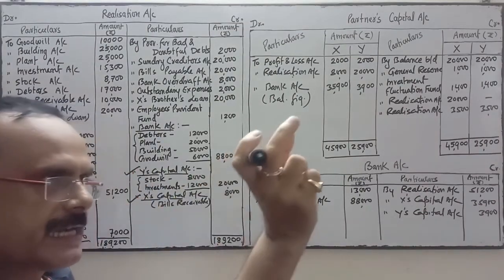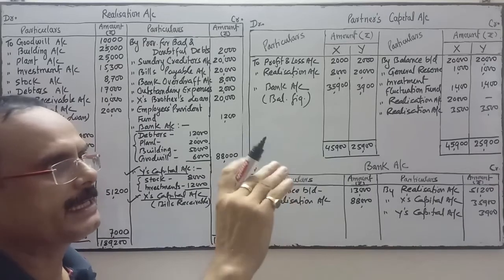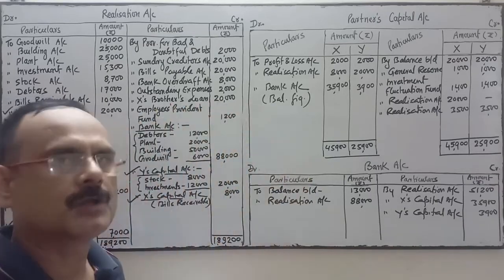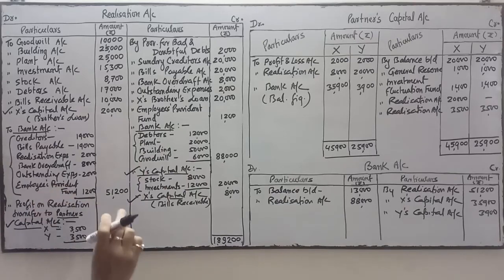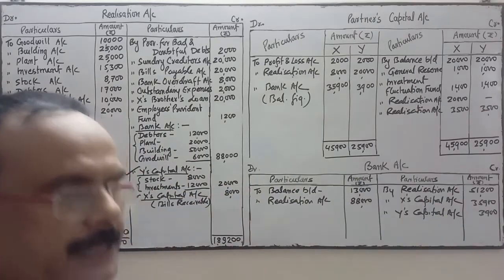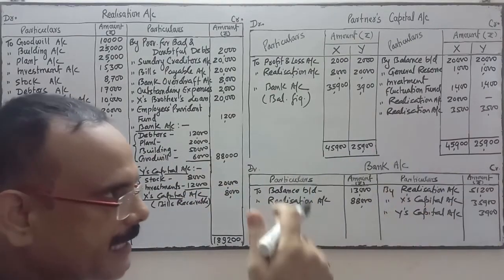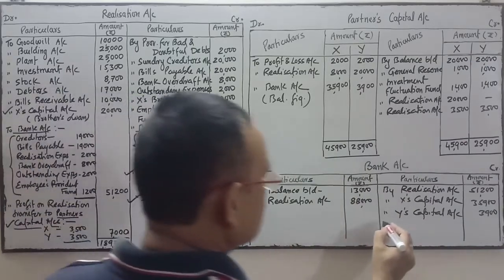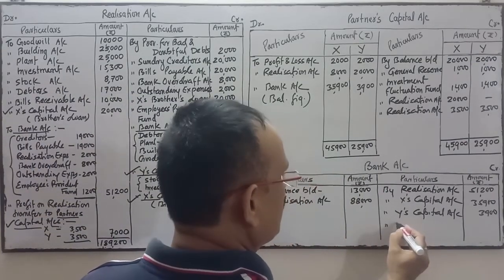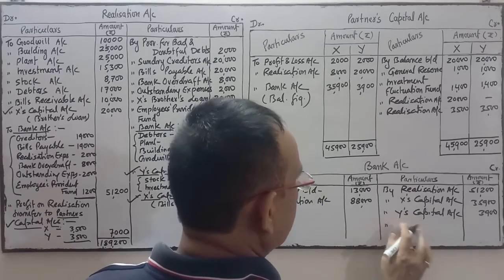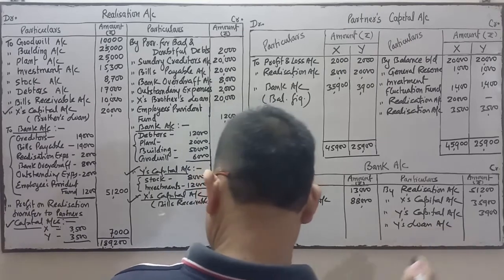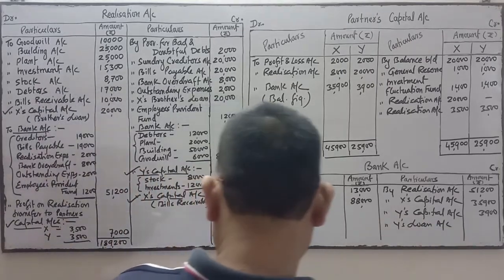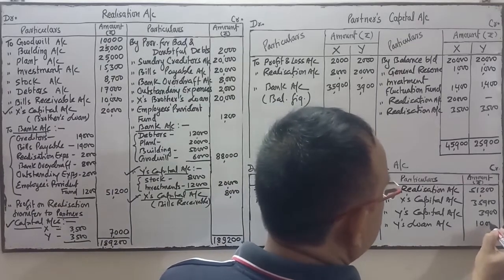Remember Y's loan: on the debit side I have written to bank account. On the credit side, by balance brought down was there, which I wrote here and then omitted to extend this ledger. So Y's loan is on the credit side, and on the debit side I have done the payment to bank. Bank is on credit, Y's loan account debit to bank account. So this side we write Y's loan account. We have paid 10,000.